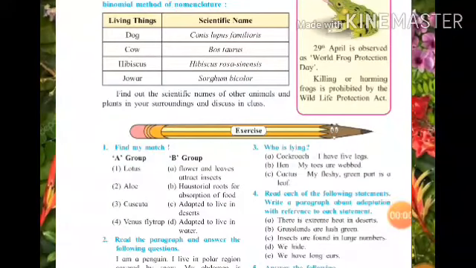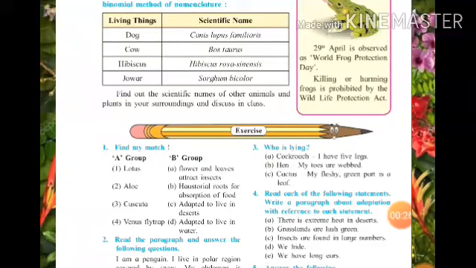Dear students, here we conclude lesson number 1, that is adaptation and classification. In that lesson, we have seen adaptation in aquatic animals and plants, adaptation in desert animals and plants, adaptation in forest animals and plants.